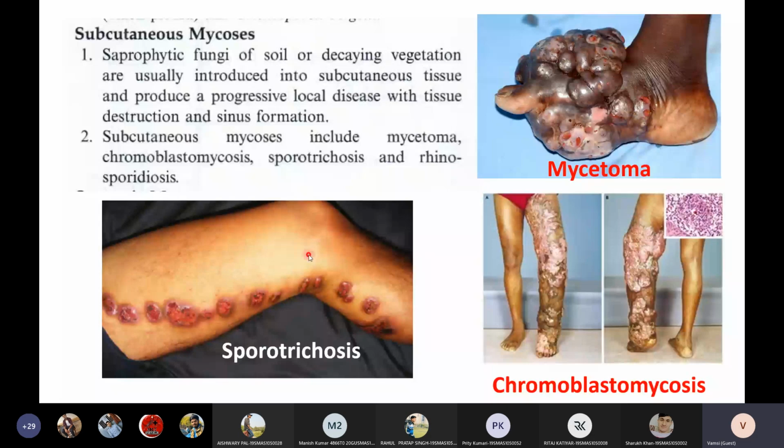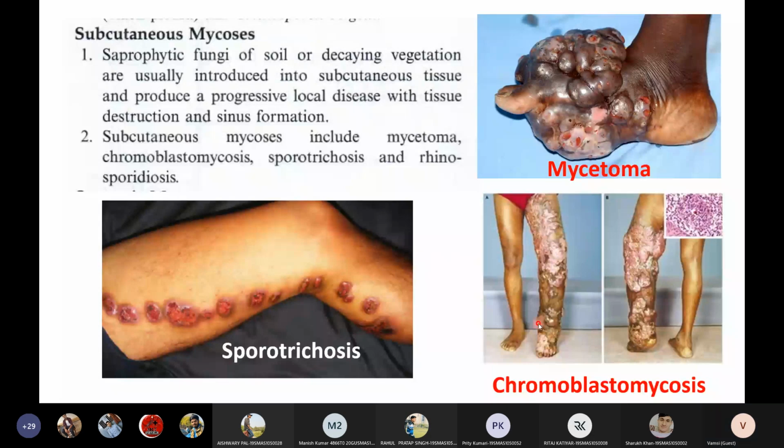In all these four types of infection, we will see sinus formations and discharge of yellowish colored fluid, and it is really unpleasant and uncomfortable for the patient.